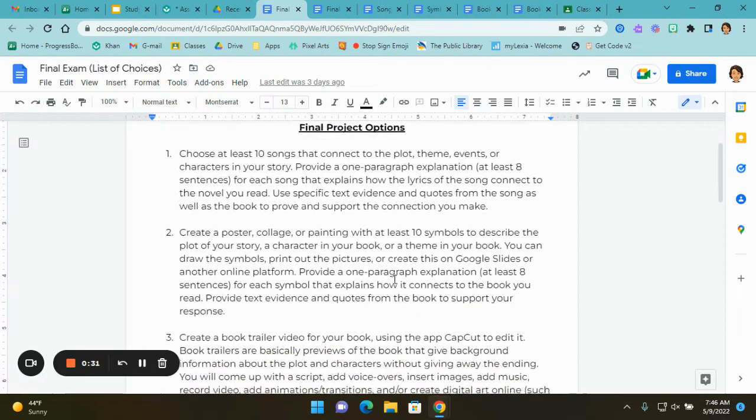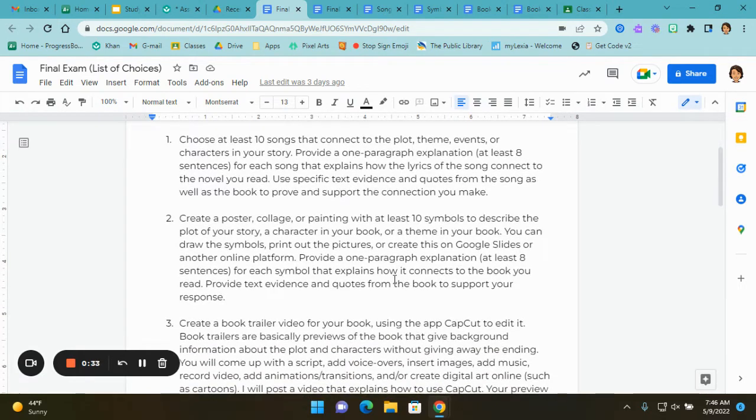So the first type of project has to do with songs. What you're going to do is choose at least 10 songs that connect to the plot, theme, events, or characters in your story. You're going to provide a 1-paragraph explanation that's at least 8 sentences for each song, and that paragraph is going to explain how the lyrics of the song connect to the novel you read. You're going to have to use specific text evidence and quotes from the song, as well as the book, to prove and support the connection you make.